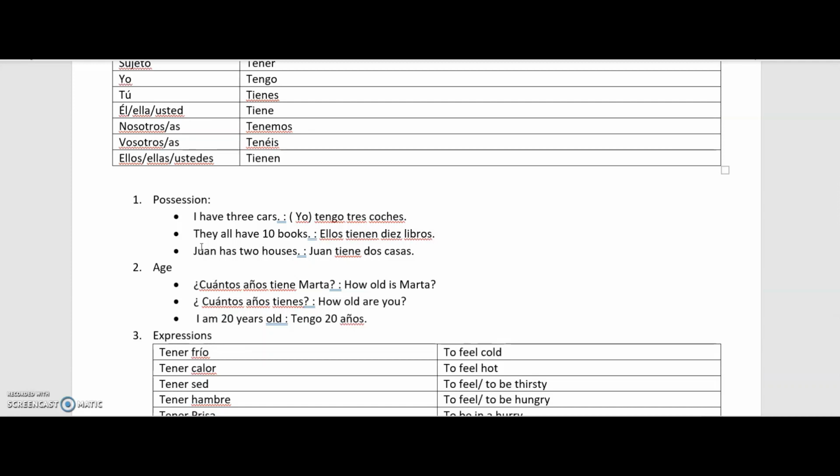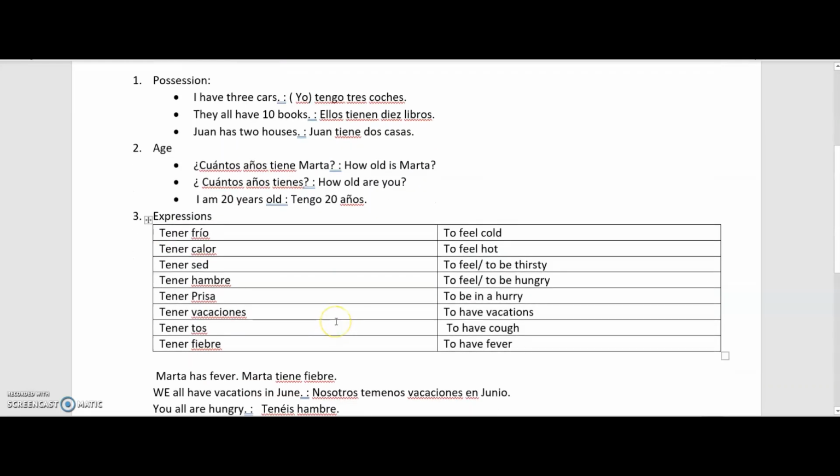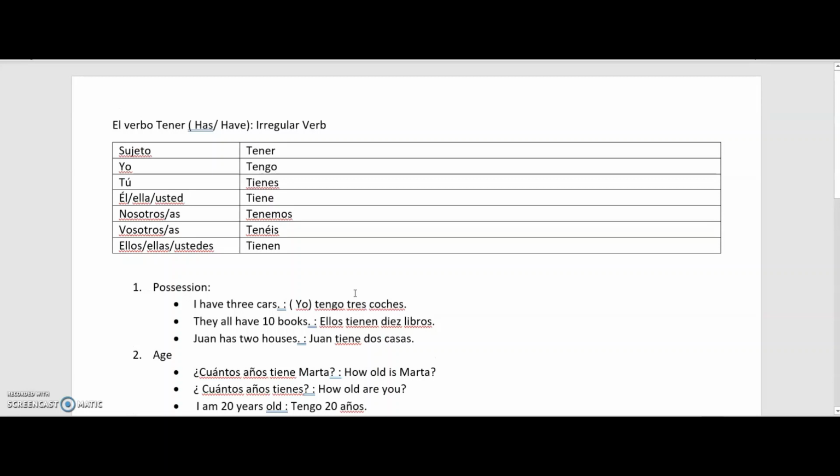In Spanish, whenever you are asking age or telling your age to somebody, you always use the verb tener. And there are certain expressions wherein we always use the verb tener. But whenever you use these expressions in a sentence, you must always conjugate the verb tener as per the subject. Okay, so that is all about the verb tener that we must know.